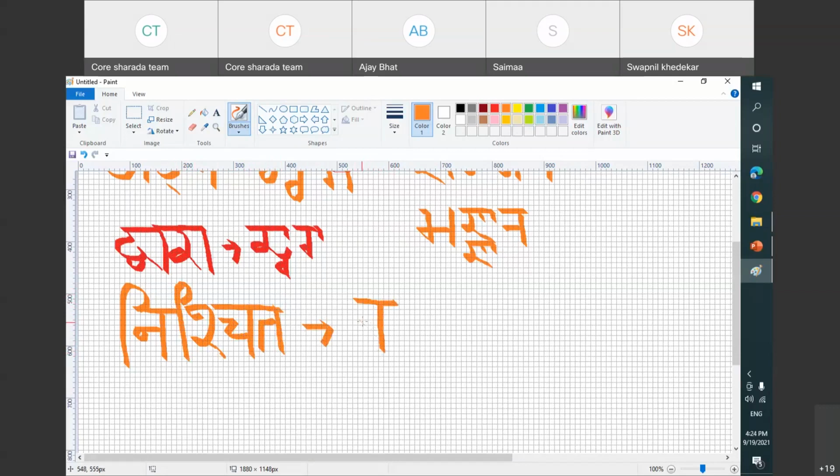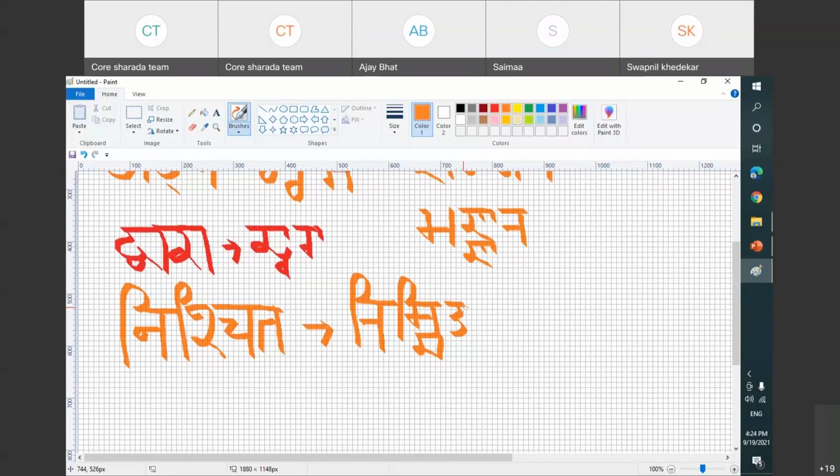No is full. There is no problem in that. Till here there is no problem. Sh is half, so it will be written full. Ch is below that, right? So we write from here. I matra will come on top. And T is as usual how we have learned. There is no problem because T is separate. This is Nishchit.